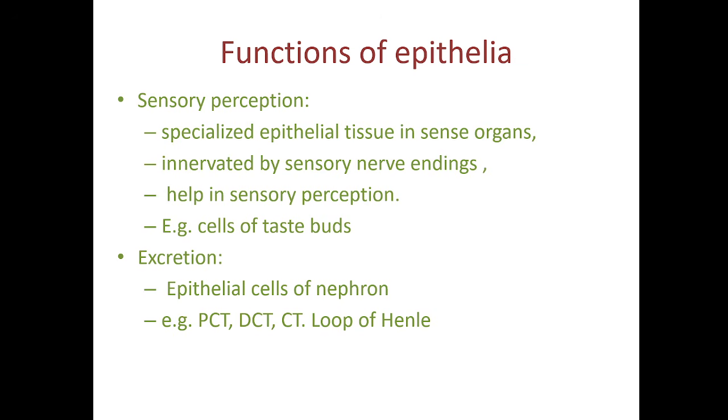So, some chemicals from the blood will be taken up by cells of the PCT, DCT, collecting tubule, and loop of Henle, and they will be excreted into the urine present in the nephron. So, some cells will act as excretory cells, specifically the cells of the nephron of the kidney.